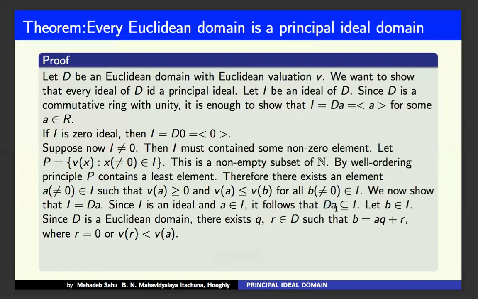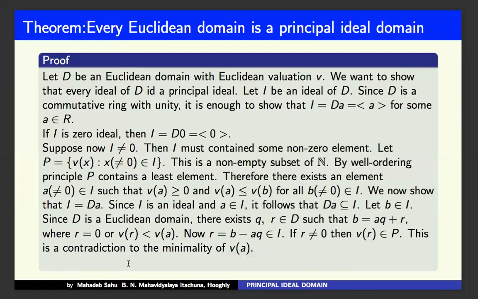Now let B belong to I. Since D is a Euclidean domain, there exist Q, R belonging to D, by the general division algorithm, such that B equals AQ plus R, where R equals 0 or VR is less than VA.